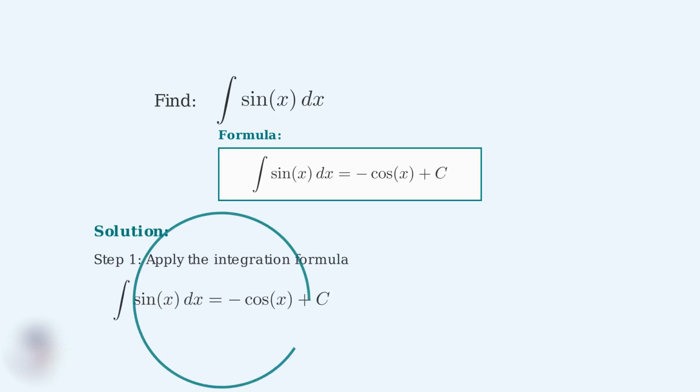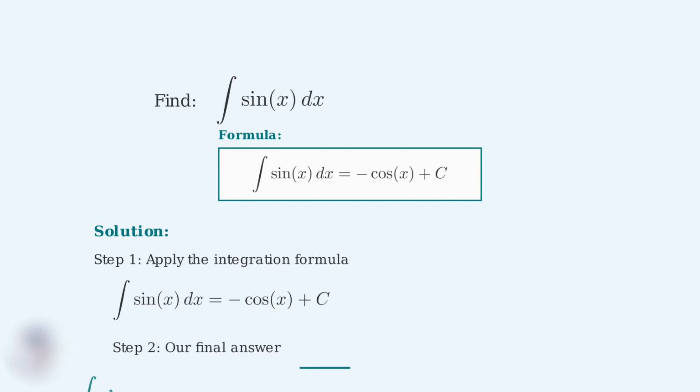Step 1, we apply the integration formula directly to our integral. Step 2, we can now write our final answer. The integral of sine x dx equals negative cosine x plus c.